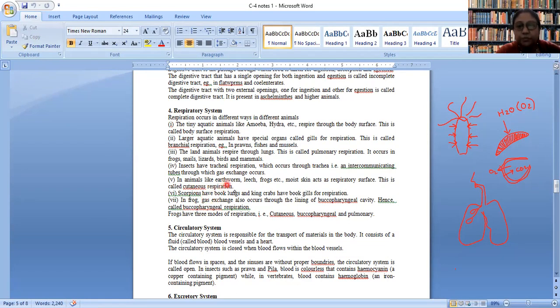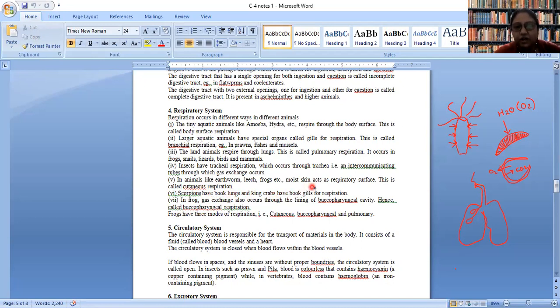In case of scorpion, they have a lung which is looking exactly like a book. If you have seen the bellows of a harmonium, has anyone seen it? The bellows of the harmonium, which when you press, air goes inside, it's having a structure like that. Okay, so that is called book lung in case of scorpion.